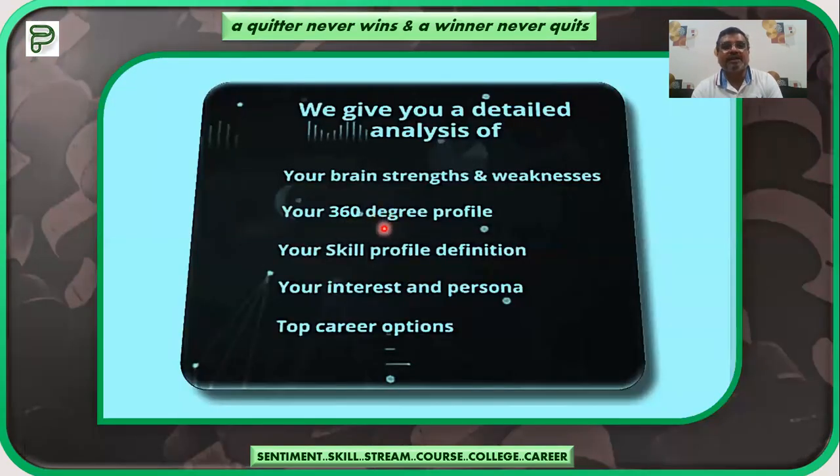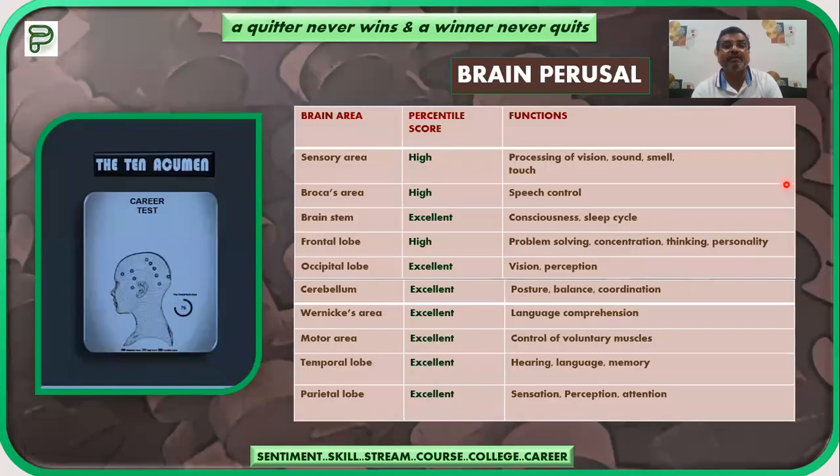We will give a detailed analysis of your brain strength, the 10 brain areas, your 360-degree profile, the overall holistic profile. Suppose what is your strength as far as intelligence is concerned, what is your score compared with your peer group, where do you stand? Then your skill profile, your interests and your personality, and top career options. So this is a detailed report which contains 70 pages and will tell you everything about you.